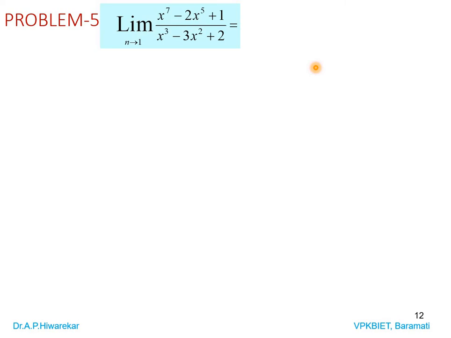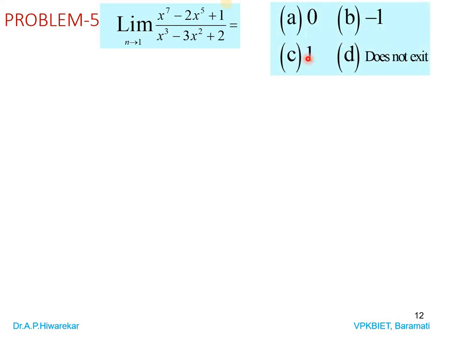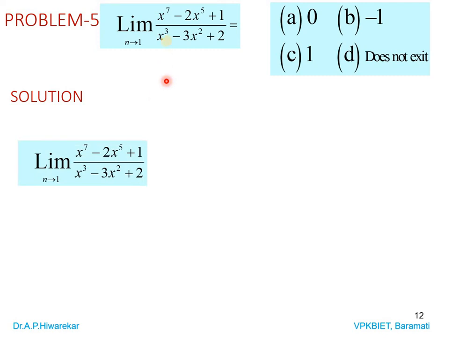Evaluate the value of limit of x power 7 minus 2x power 5 plus 1 divided by x cube minus 3x square plus 2 as x tends to 1. Options: 0, minus 1, 1, does not exist. So if you apply limit, what will happen? When x is 1, we are getting numerator as 0 and denominator also as 0. So we are getting 0 by 0 form. So this is an indeterminate form.